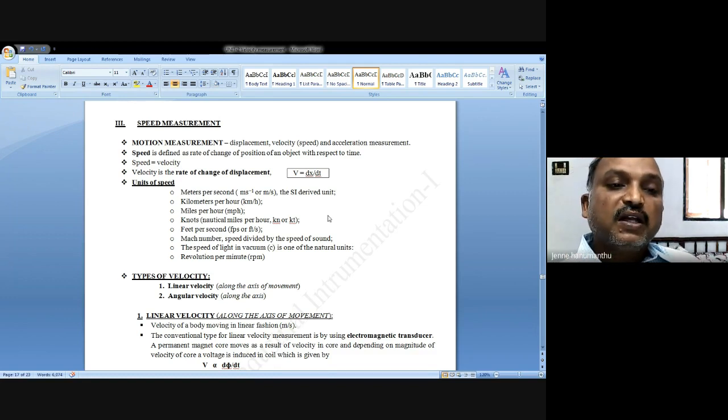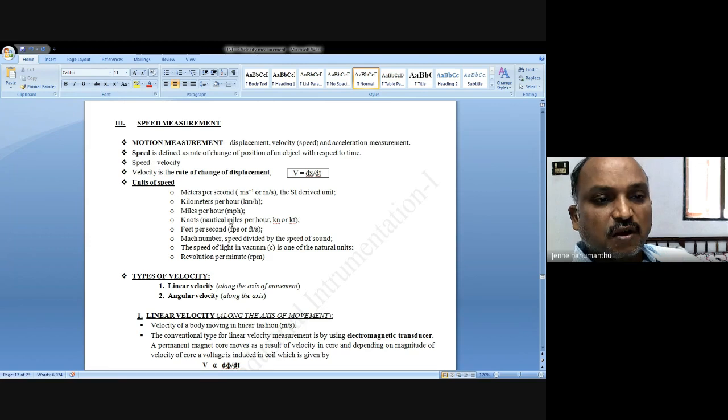So the velocity may be linear, sometimes angular. As per our syllabus, in other words you can say it is speed. We are indirectly measuring speed, nothing but velocity, the rate of change of displacement.